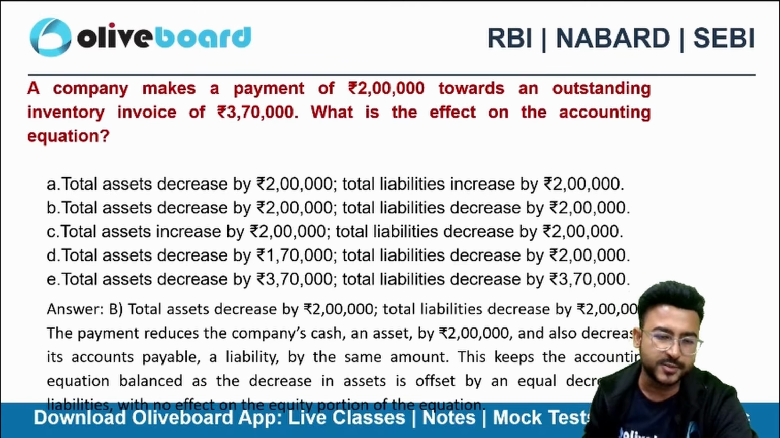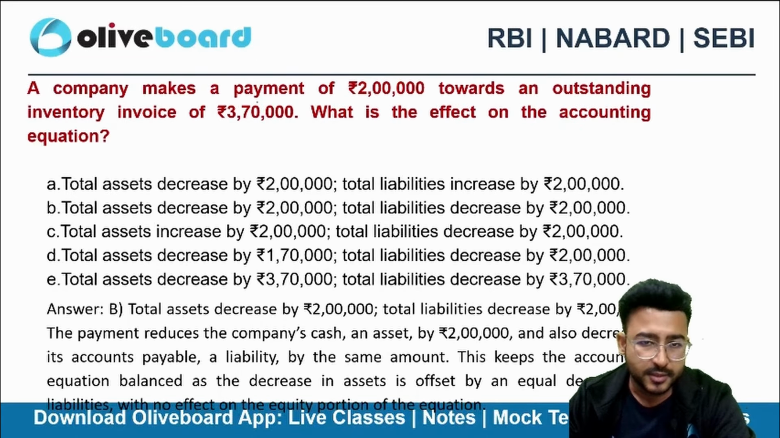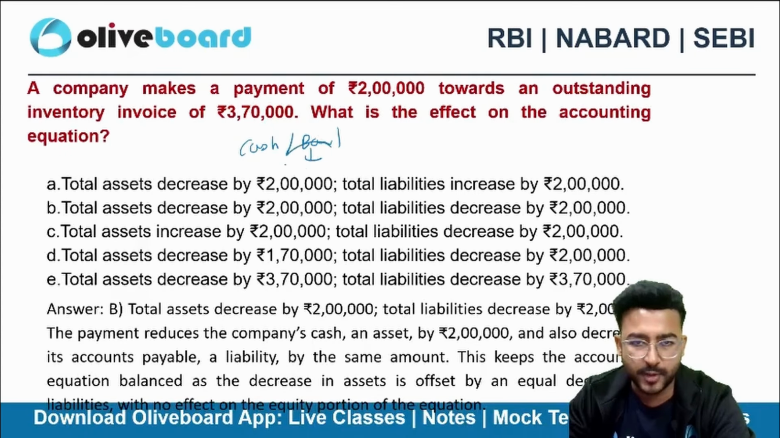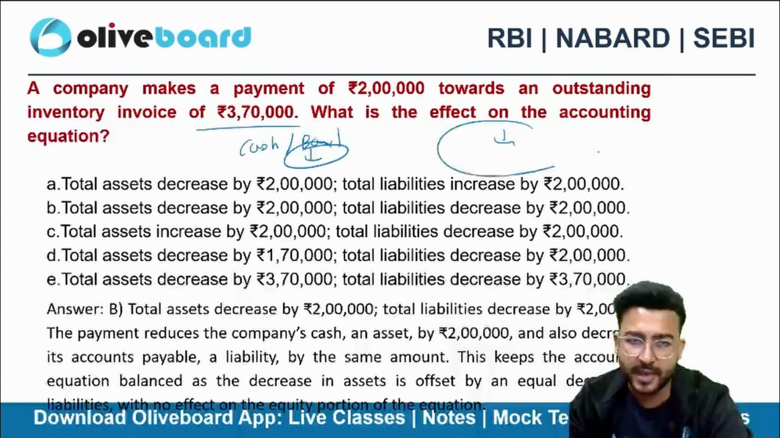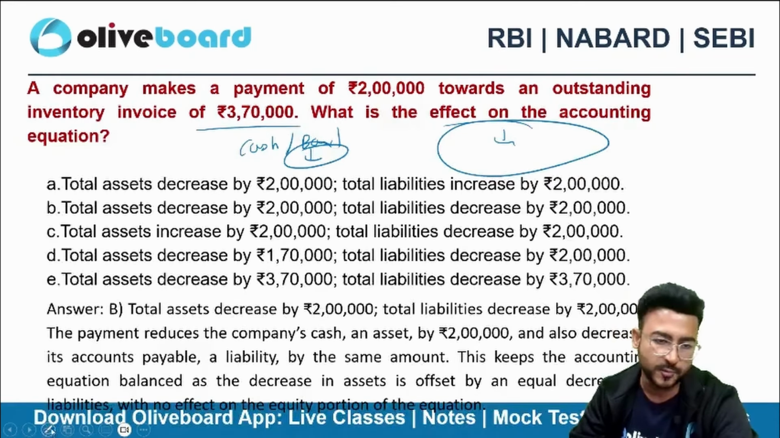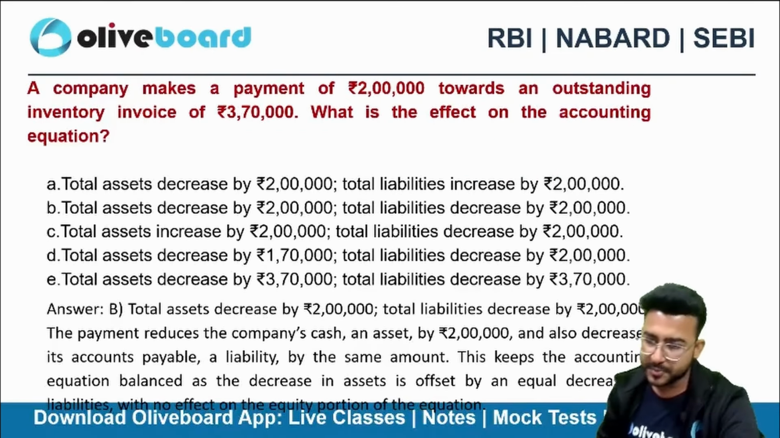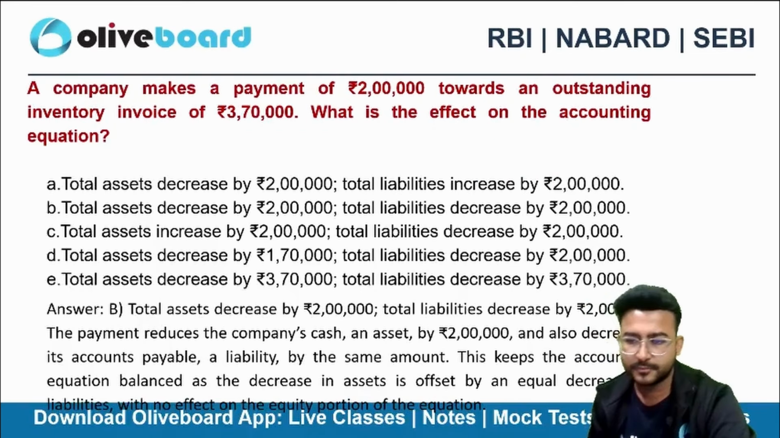The correct choice will be option B. Your cash account or your bank account will go down by 2 lakh rupees. At the same time, you are paying your creditor, so the creditor balance will also go down by 2 lakh rupees. So option B here is the correct choice. Okay.